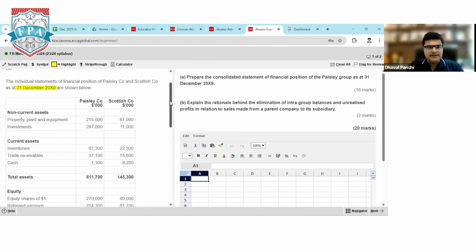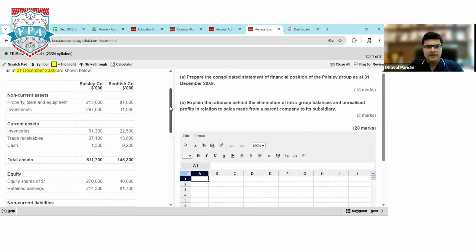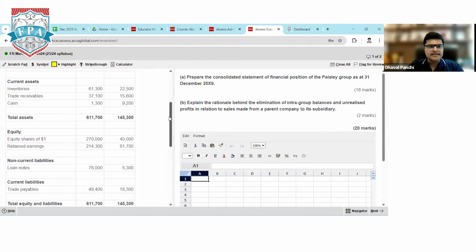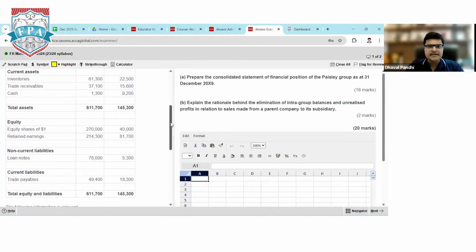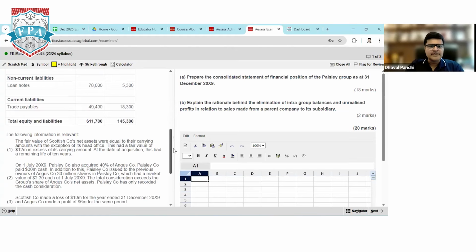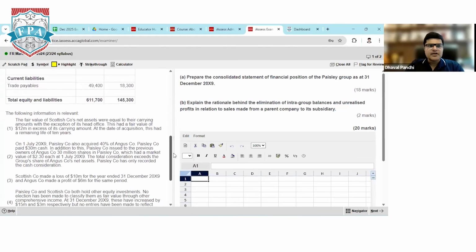We have non-current assets, property, plant and equipment. We have an investment. We have current assets comprising inventory, trade receivable, cash, total assets, equity, retained earnings, NCL, CL, total liabilities. Now we'll read the adjustments one by one. The fair value of S company's net assets were equal to carrying amount with the exception of its head office. This office had a fair value of 12 million in excess of carrying amount. So there is an adjustment, fair value.